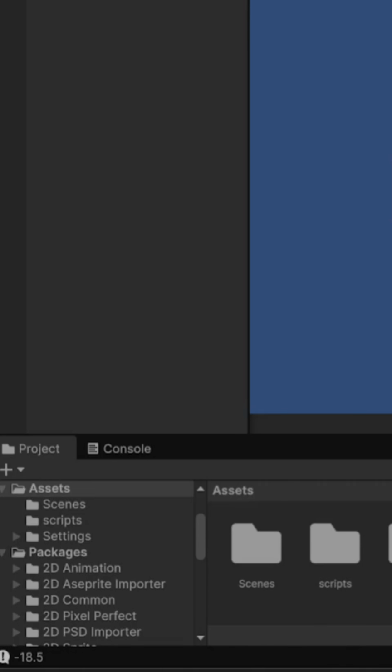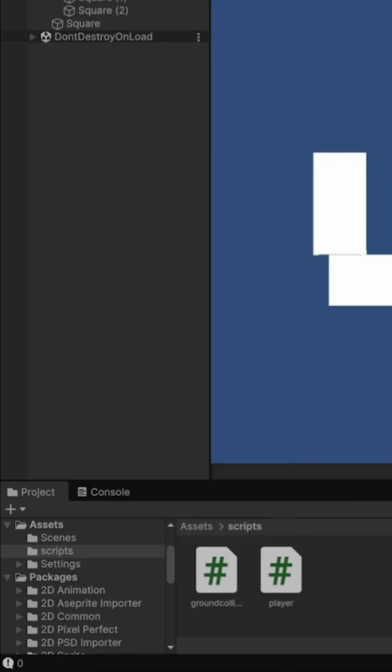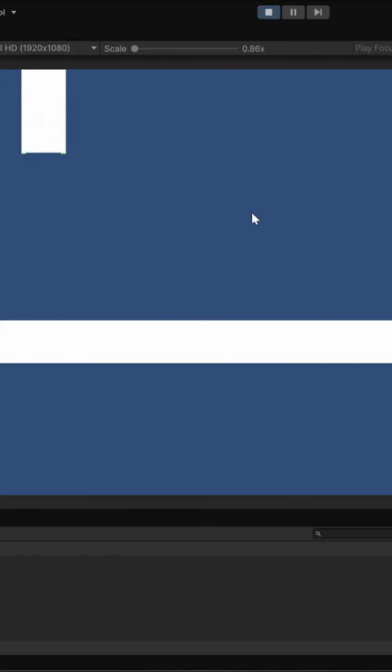Oh, the problem is that our gravity keeps stacking even if we are on the ground, which is not good. This was fixed just by putting some squares at the bottom of our player's feet and writing some code, and great, now the player knows when it's on the ground, so gravity doesn't function while we're on the ground because that's bad. We should also implement this for jumping so we can't jump forever.